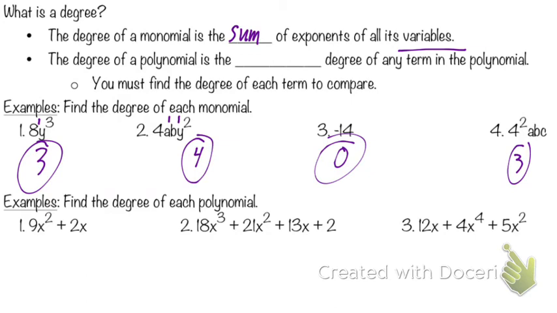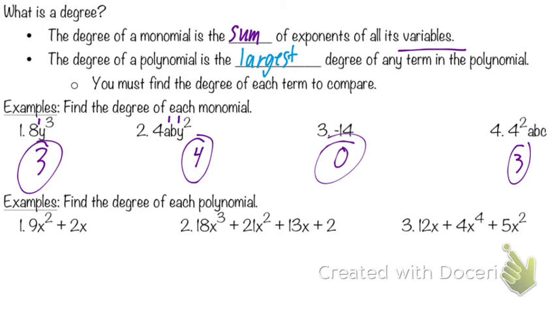Okay, so then we ask ourselves, well, what happens when you're on a polynomial? The degree of a polynomial is the largest or biggest, whichever one you want to use, degree of any term in the polynomial. So you take each term or each monomial, because we said we can call them terms as well, and say, what's the degree of this? What's the degree of this? Which one's bigger? Because we're just going to go with the bigger one. So you have to find the degree of each term to compare.